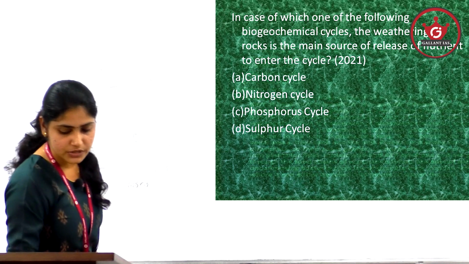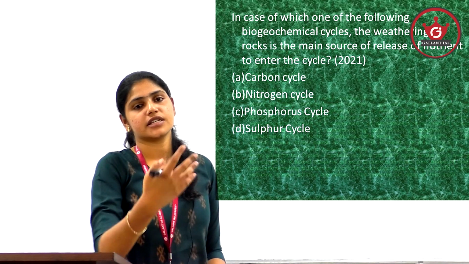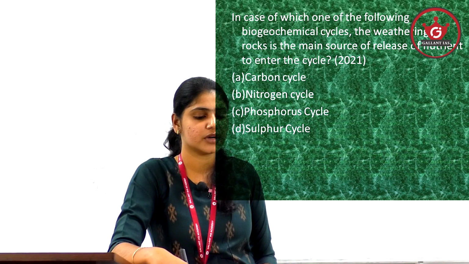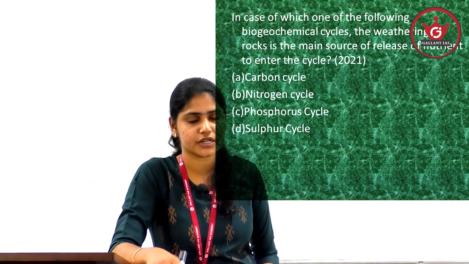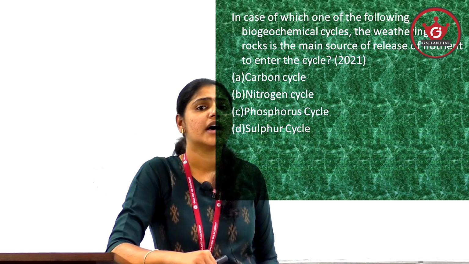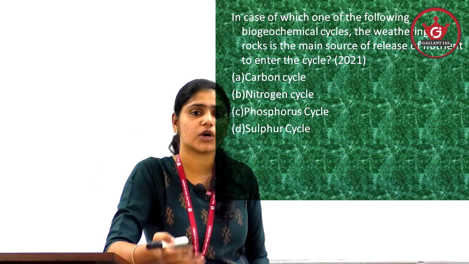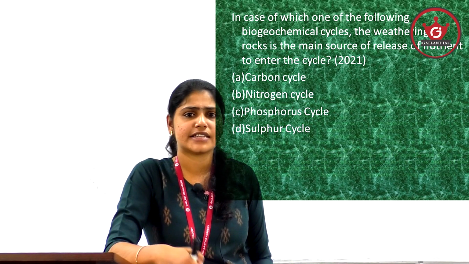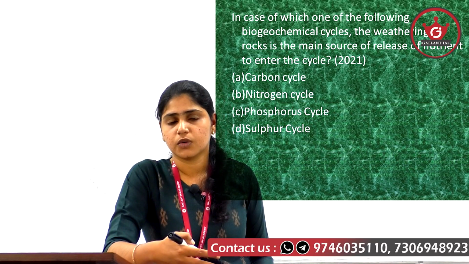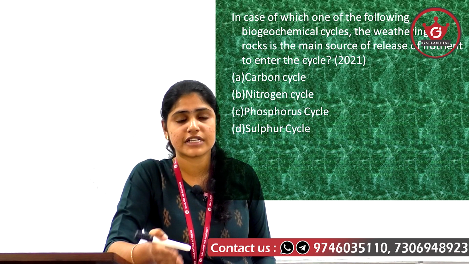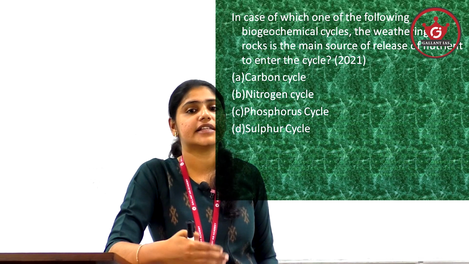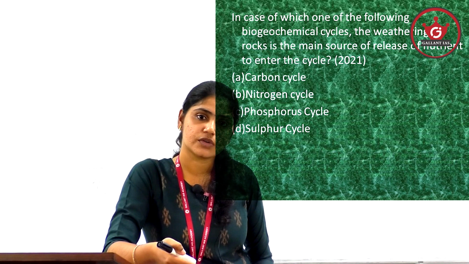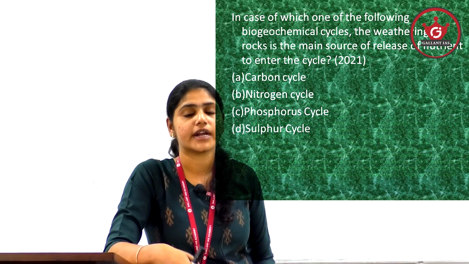Okay, this is also an area where we have a tendency to skip it because it is a very simple topic, a very small topic. But here you need to know the very basic concepts, like what all are nutrients, what is the difference between standing state and standing crop, the types of nutrients, the micronutrients, macronutrients, their examples, the different types of nutrient cycles, and what all are the steps associated with each nutrient cycle. All these are very, very important.